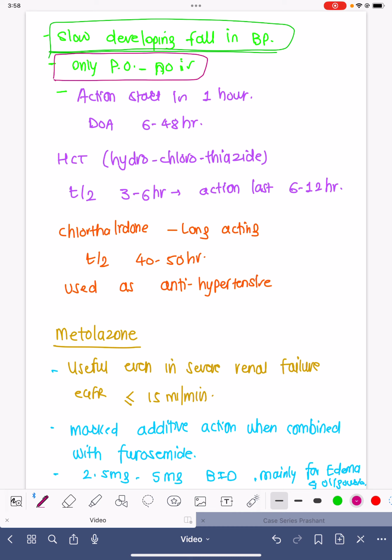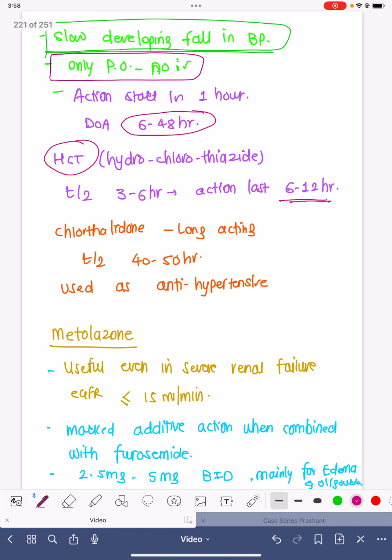That is not the case with furosemide or torsemide. Both the medicines come in tablet as well as injection form. The action of these thiazides starts within 1 hour. The duration of action is 6 to 48 hours. So for hydrochlorothiazide, the duration of action is around 6 to 12 hours.